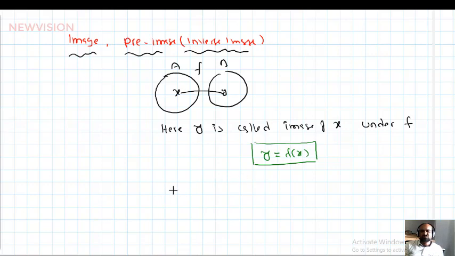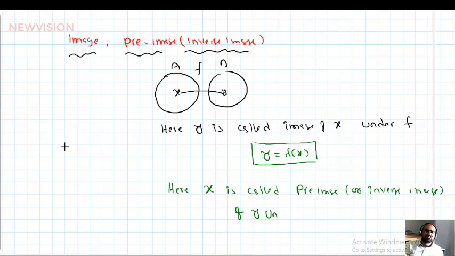Next, here x is called the pre-image or inverse image of y with respect to f, or under f. We can write this symbolically as x is equal to f inverse of y. The notation is important.